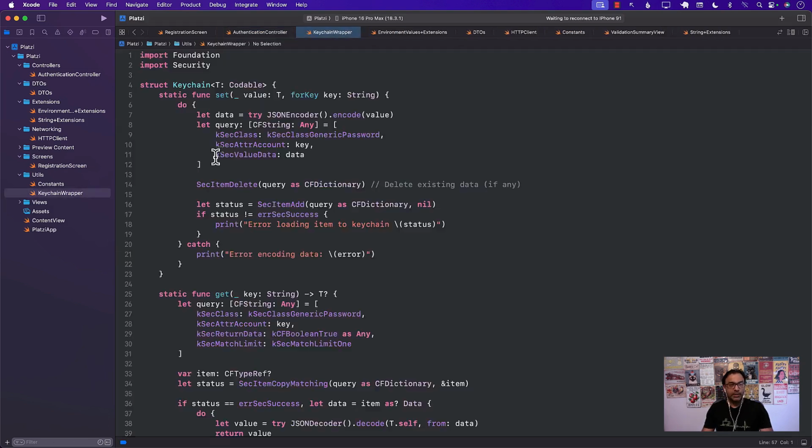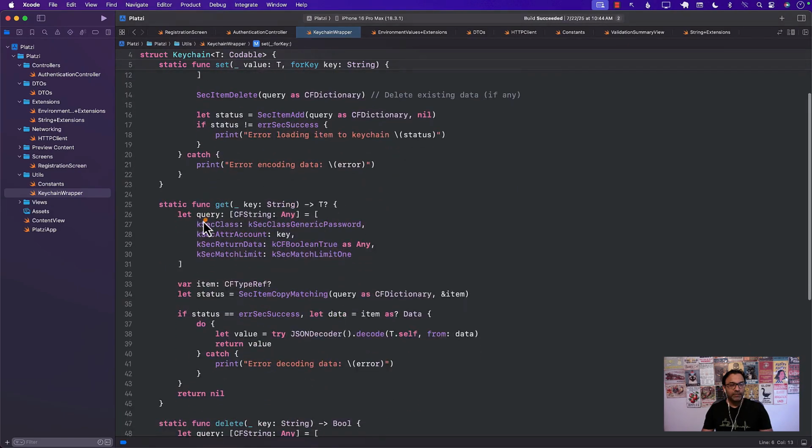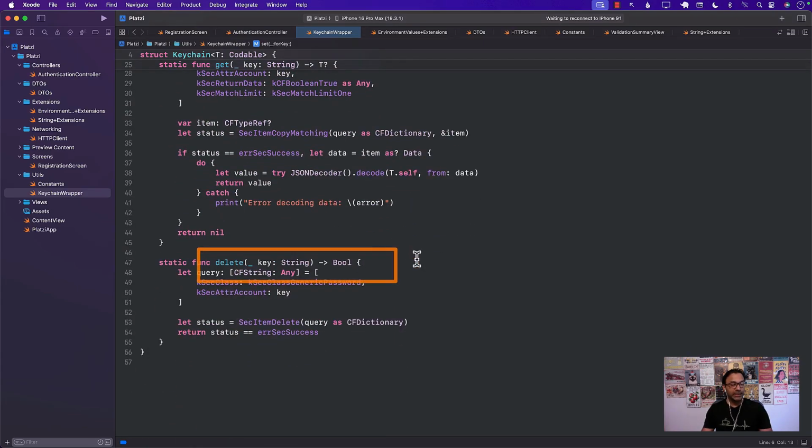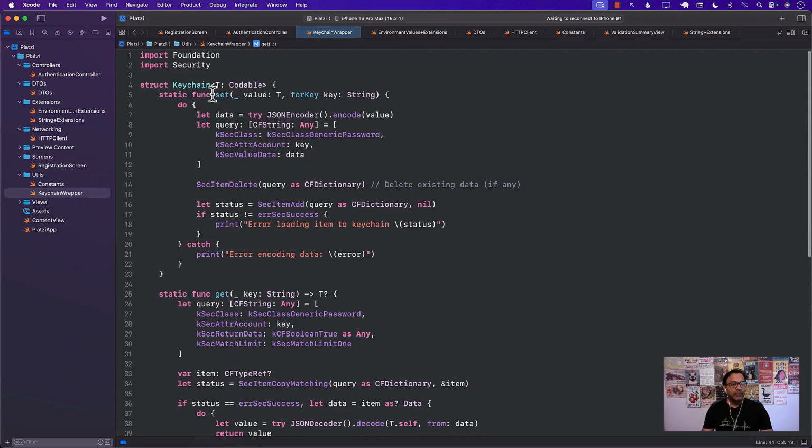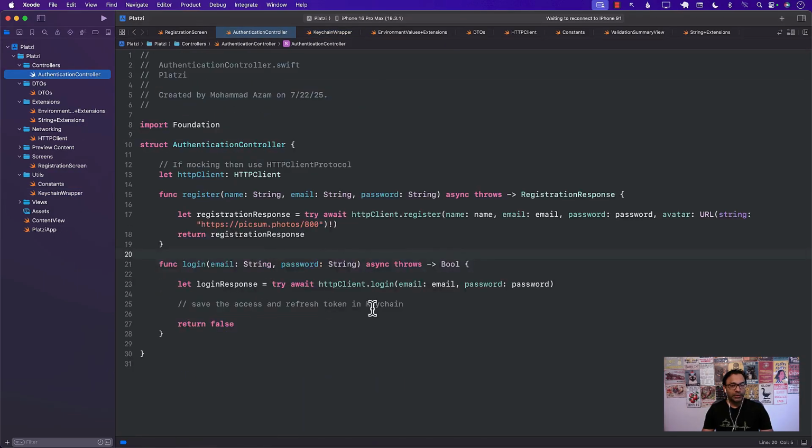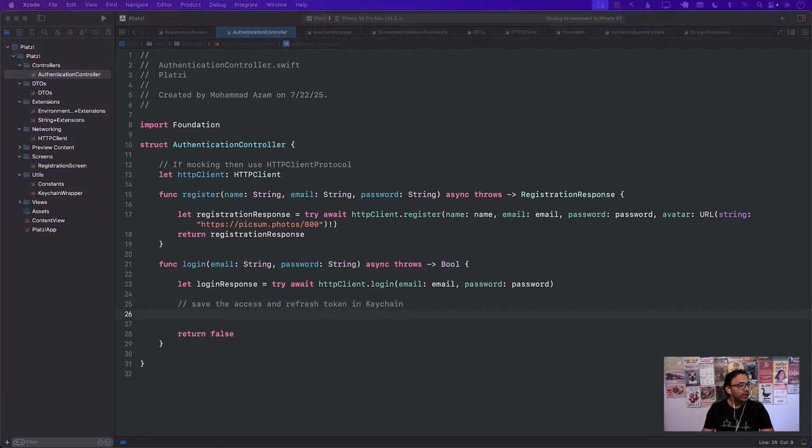And I can just go ahead and add all of this stuff. All right, so this is what we got from the ChatGPT. You can see that it has a set function that allows you to put something in the keychain, a get function, which allows you to get something from the keychain, and a delete function to delete the key and the value for that particular keychain. So now we have the keychain wrapper. We can go back to our authentication controller and basically use that. So let's see how can we use it.